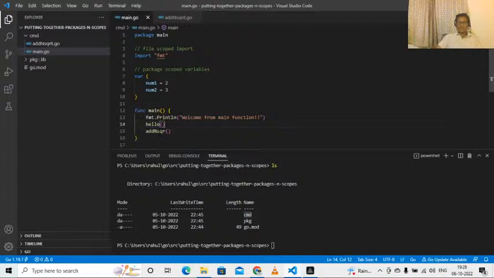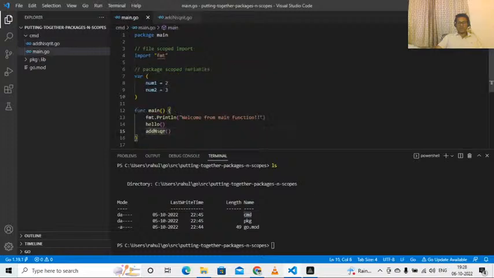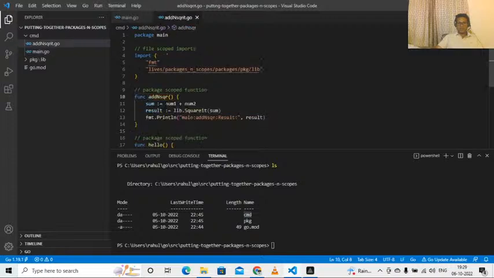Now there is another function I'm calling, which is called add and square. Just by looking at this function, you can tell this is a package scope function, because I'm calling it from a file in which it is not declared, and the first letter of this function is small. Come here. How did I get here? Hold the control key, hover over the function name, click on it. Your IntelliSense will take you to the function definition.